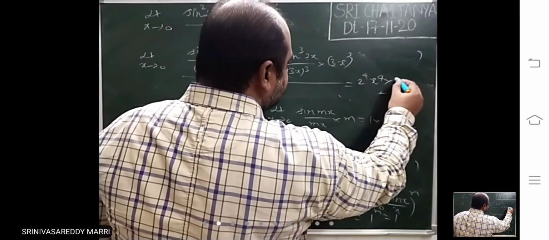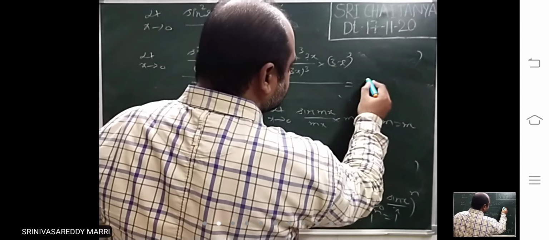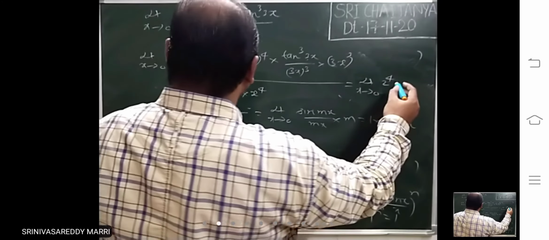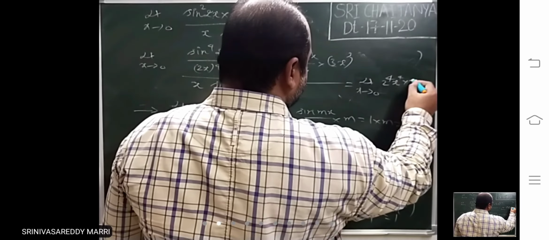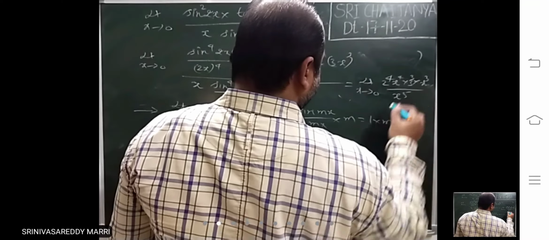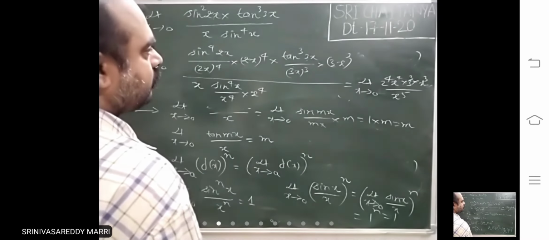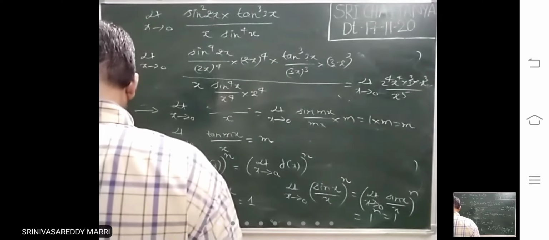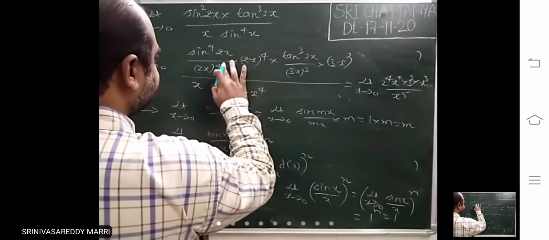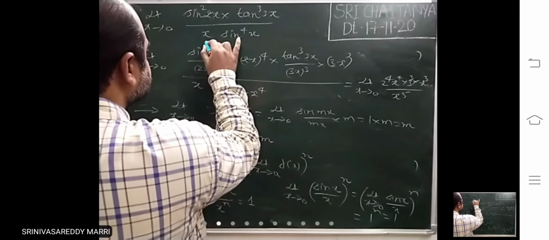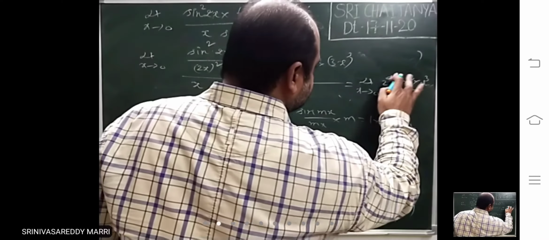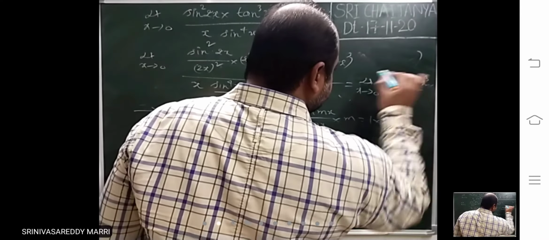Remaining is limit x tends to 0, 2 power 4 into x power 4 into 3 cube into x cube divided by 2x whole square, so 2 square x square.